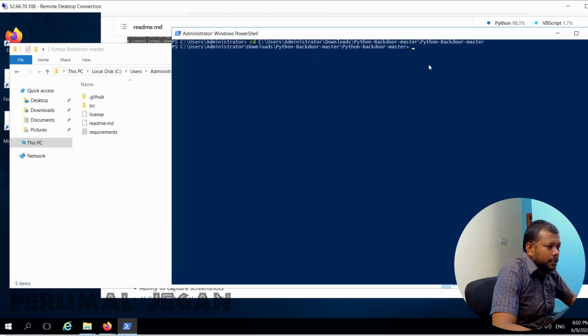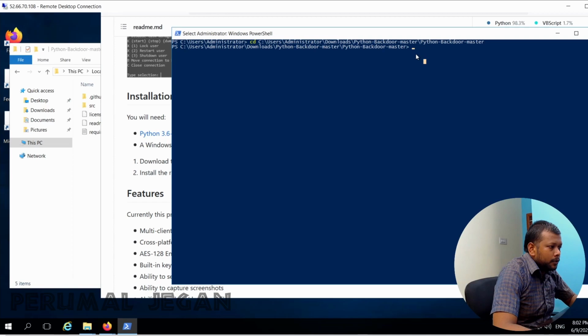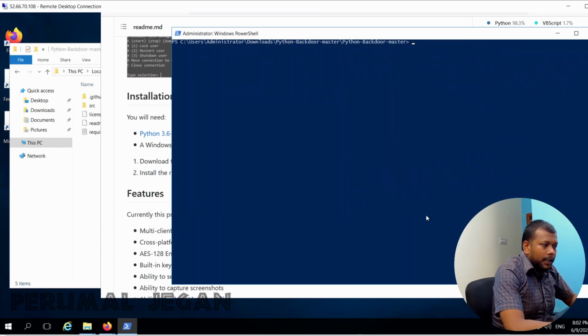Now I switched successfully. Now simply executing this command. The requirements are already installed on my machine, but if you follow these steps, you will be able to install these requirements. As the dependent packages are successfully installed, it is time to create the payload.